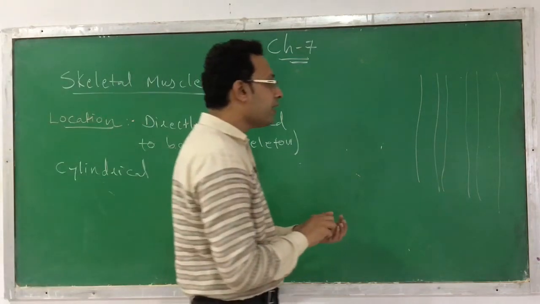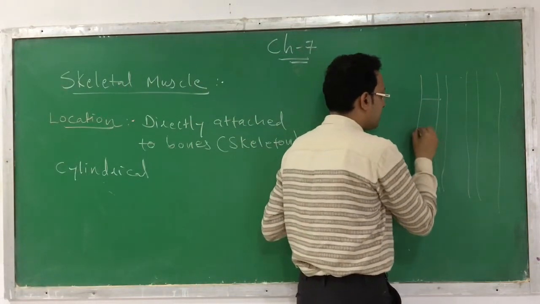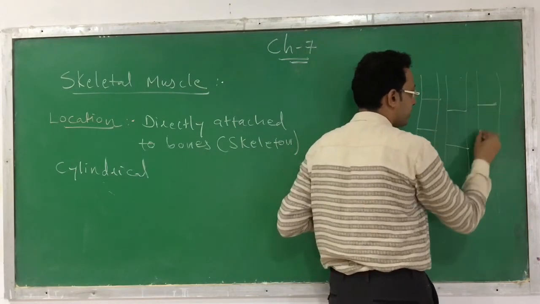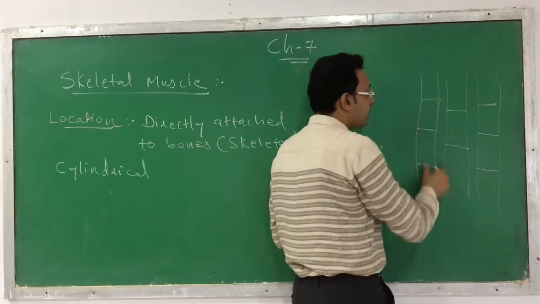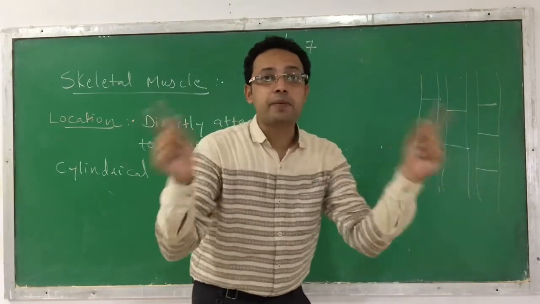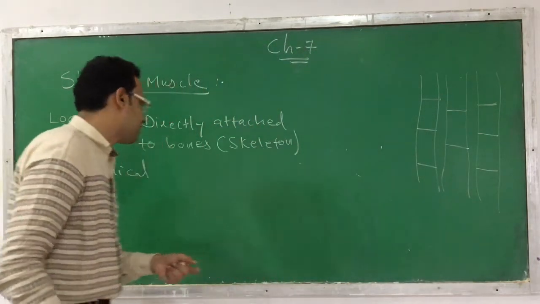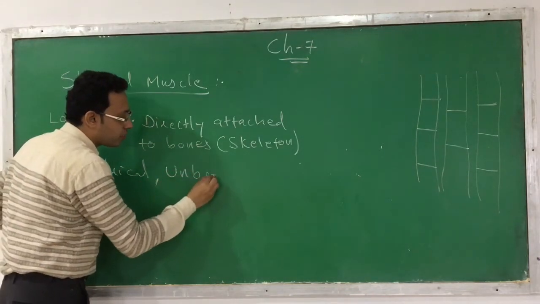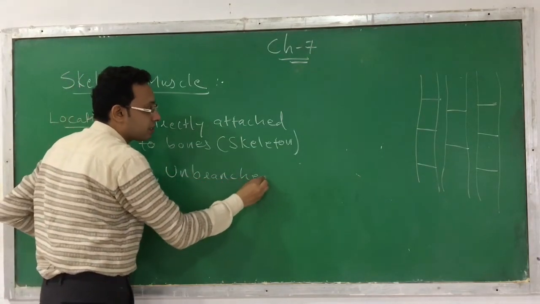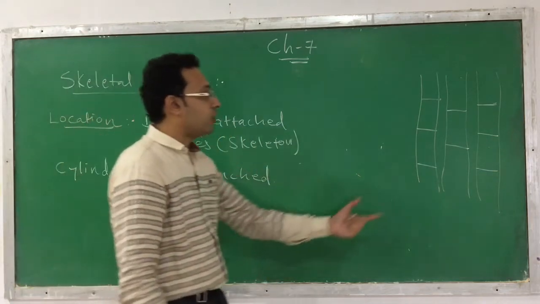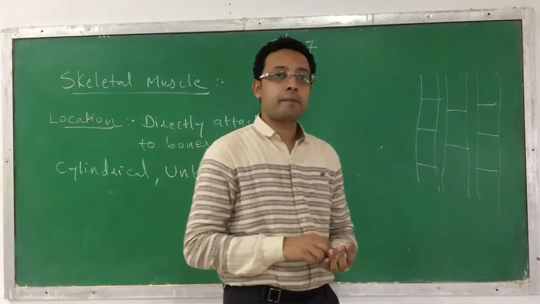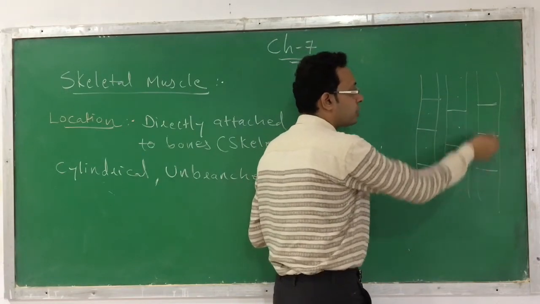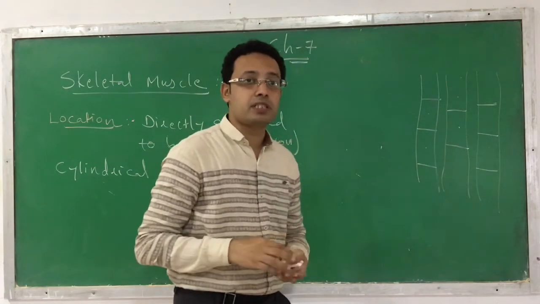Now if you see these skeletal muscles, they consist of a number of cells. But these fibers are unbranched. There is no formation of a branch. So you can say that they are cylindrical, and the second characteristic is that they are unbranched. These are the individual cells, 1, 2, 3, 4, 5 and so on.